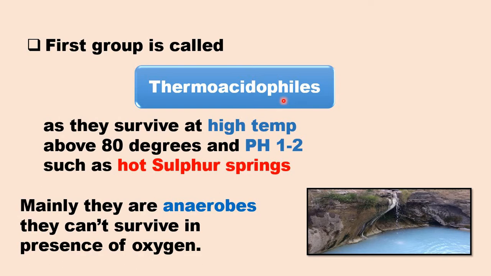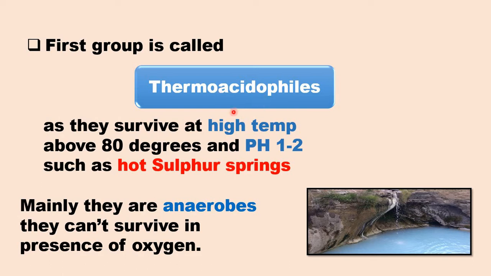The part of the word phils means like. So thermoacidophils means that this kind of archaea likes high temperature and acidic environment.